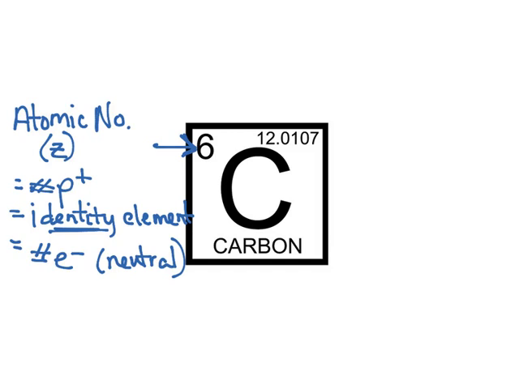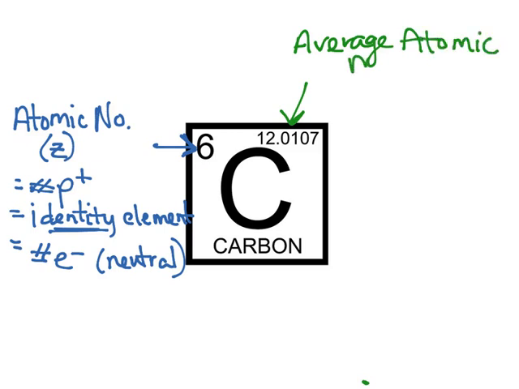So that's that number. And then we have another number up here that's called the average atomic mass. And this is not to be confused with mass number.